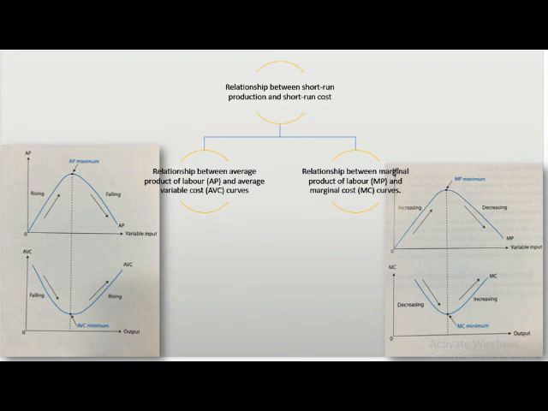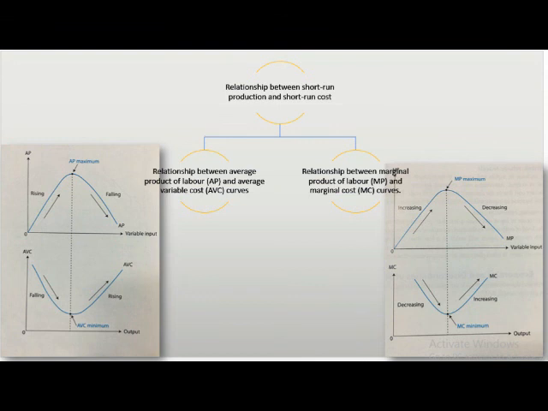The figure above shows that the AP curve is an inverted U-shape while the AVC curve is U-shaped. The relationship between productivity and cost is: as output rises, AP increases but AVC decreases because of the spreading of fixed costs.